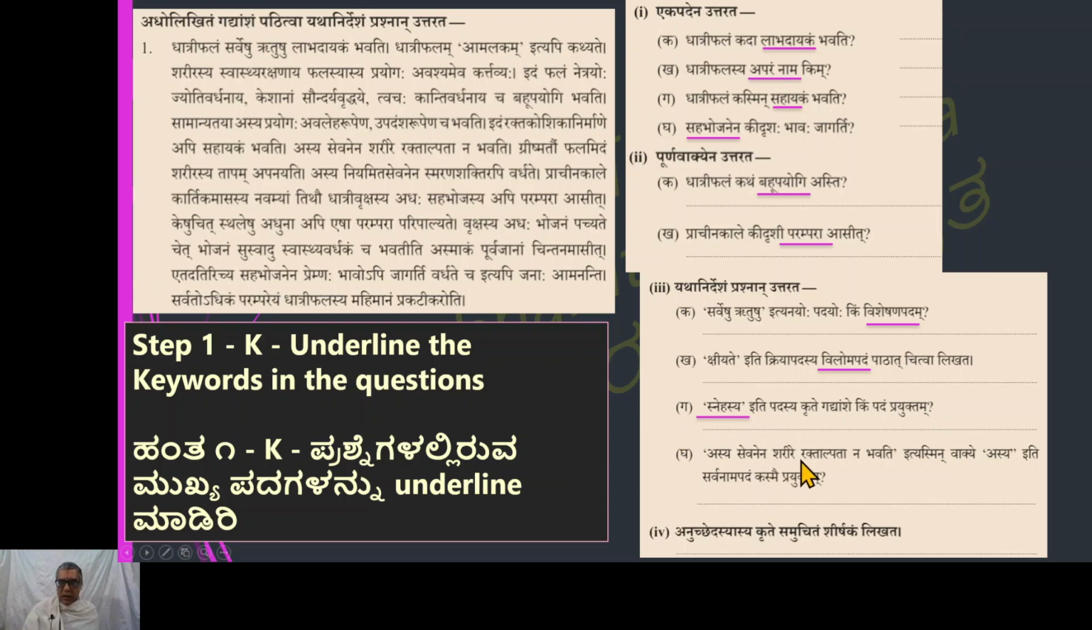Asya sevanena sharire rakta alpatana bhavati. So this is a sentence given. Etasmin vakye asya iti sarvanama padam kasmai prayuktam. What is the pronoun asya indicating in this particular sentence is the question asked. Next, samuchitam shirshakam likhata. Write a proper title. So the first step is we have identified all the keywords in this question. This comes with practice. It does not come in one day or 2 days. If you go on practicing a lot of exercises like this, it comes with practice.